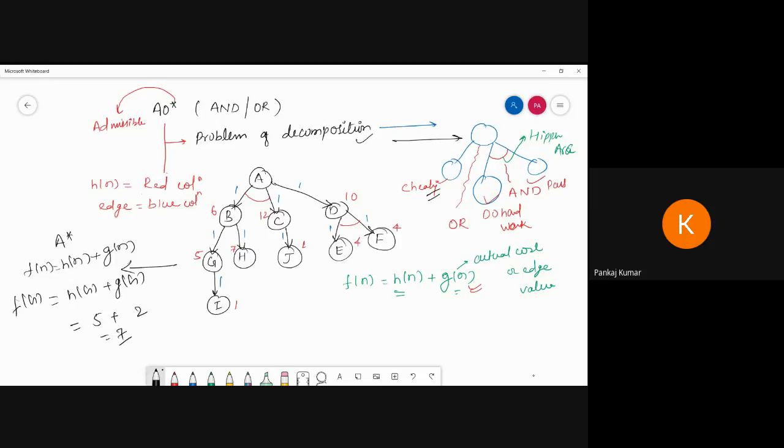So what I am going to write, f of g is equal to, whatever the value of h of n, I can take from their node to the next node value. So whatever the value of this one h is 1, plus whatever the cost to reach from G to I is 1. So f of G is equal to 2. That means h of n I can take from that node to reach the next node.